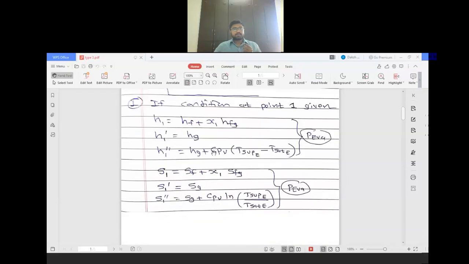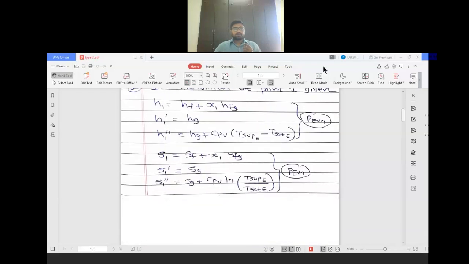The formula for all three points is different. For S1, this is how you can find it out. If dry saturated, S1 dash, this is the way. And for S1 double dash, this is how you can find it out. Clear? And the value you have to take from the P evaporator.